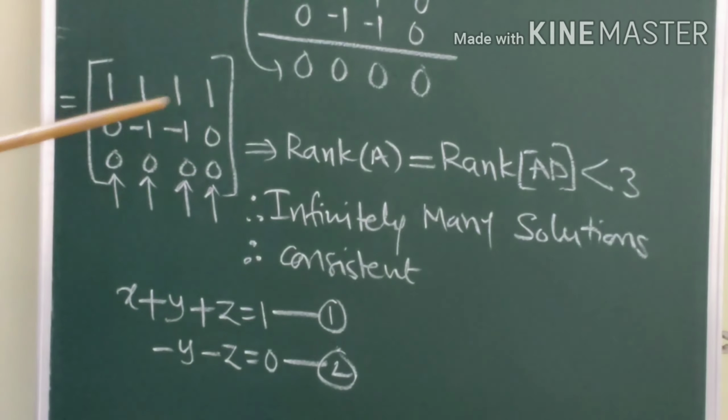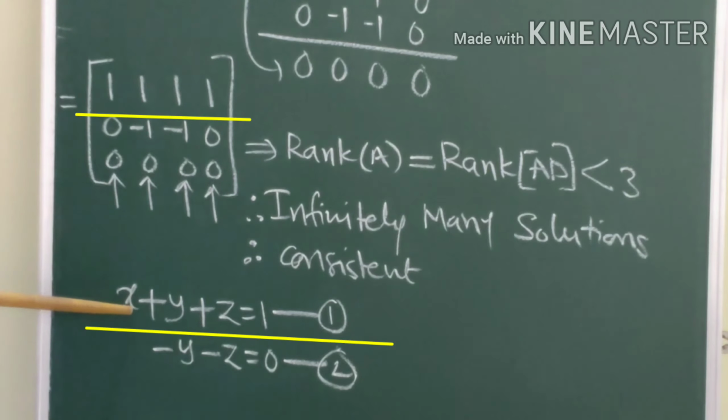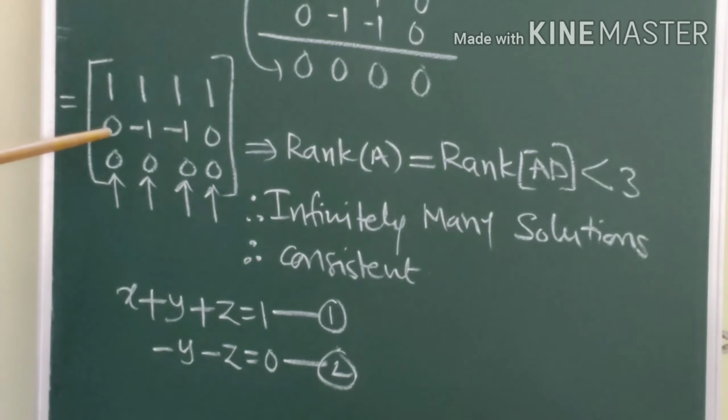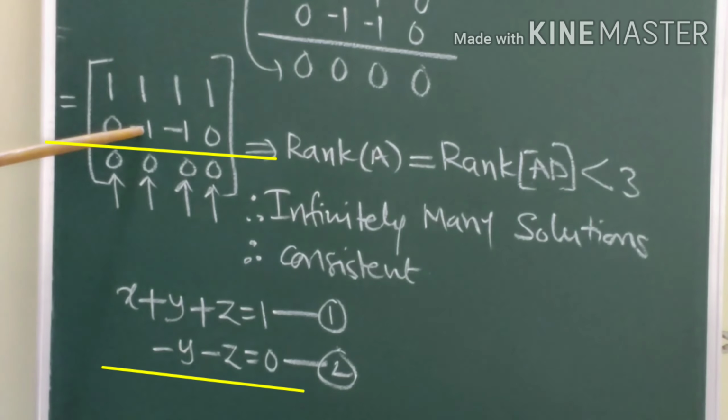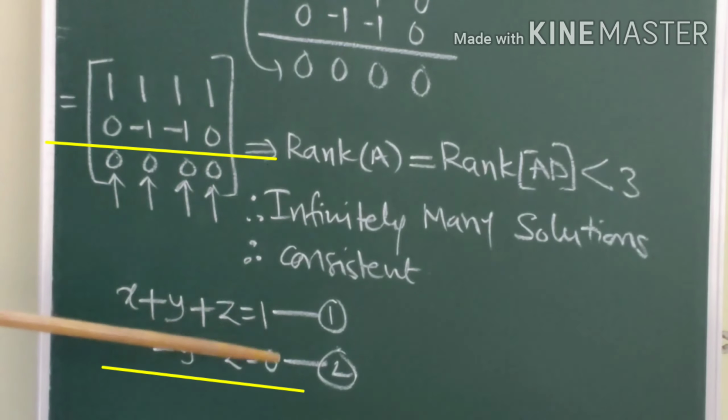Now, let us write this matrix into equation form. So what do we get? 1 into x, 1 into y, 1 into z is equal to 1. The second one has x coefficient 0, there is no x term, and minus 1 into y minus z is equal to the constant, which is 0.